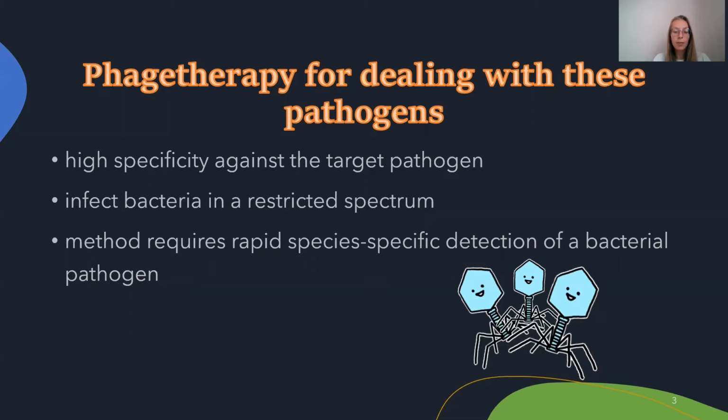There are several methods for dealing with these pathogens. One of them is phage therapy, which features a high specificity against the target pathogen. Bacteriophages infect bacteria in a restricted spectrum. They can be active against one species, and sometimes even only against one or several strains. This method requires rapid species-specific detection of a bacterial pathogen, since it is necessary to understand which phage cocktail is suitable in this particular case.